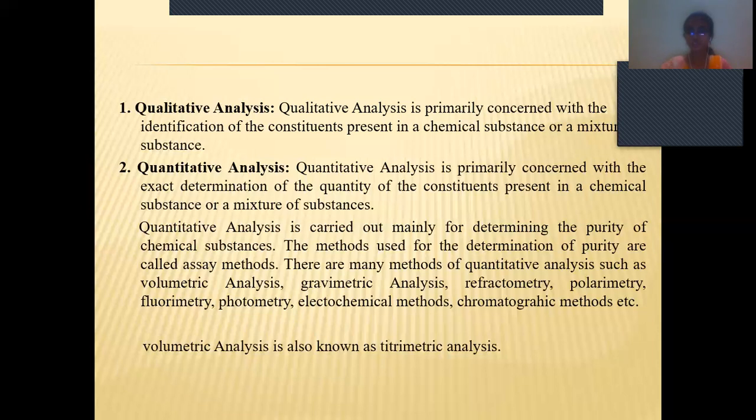Whatever process we are using for the determination of the purity is called an assay method. So there are many methods such as volumetric analysis, refractometry, polarimetry, photometry, and chromatographic methods. These are the many methods which are used to know the purity of the compound. The volumetric analysis is also known as titrimetric analysis.